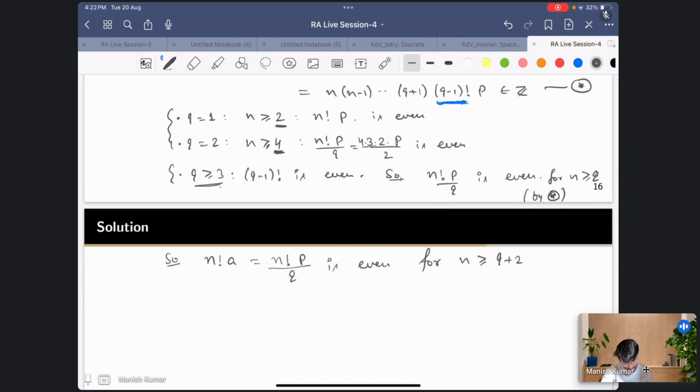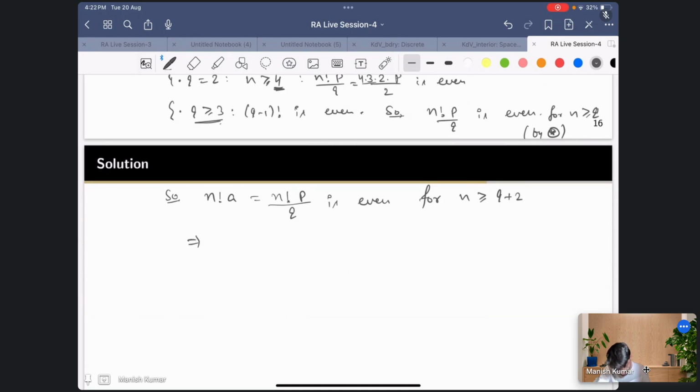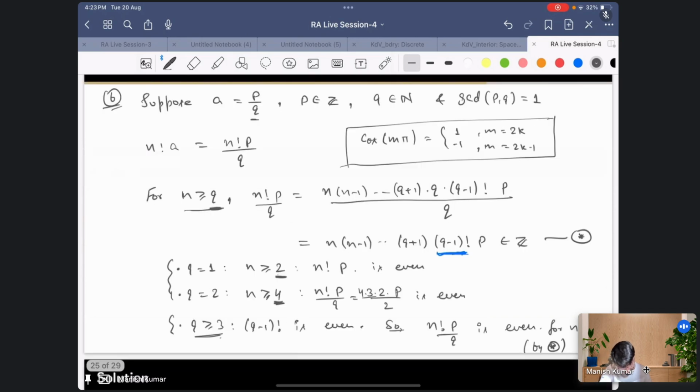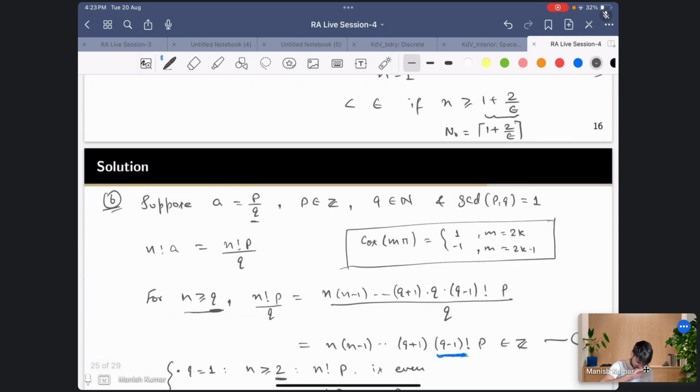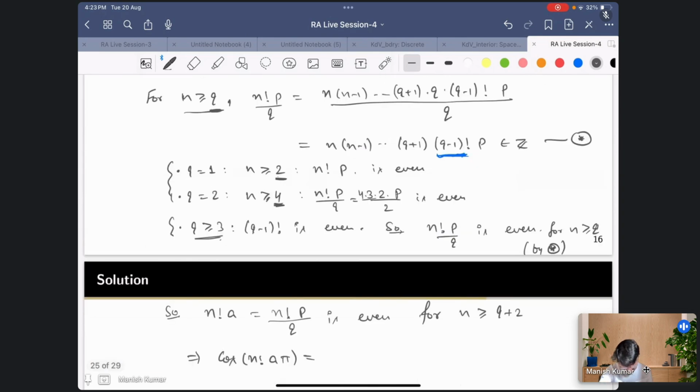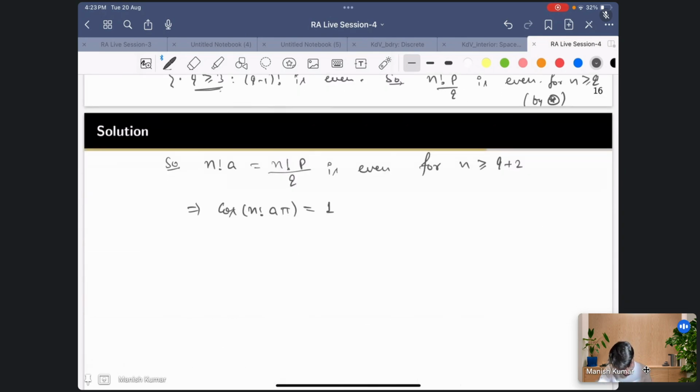So this is even for n greater than or equal to q plus 2, and this tells you that cos(n! a pi) is equal to 1 for n greater than or equal to q plus 2. So for large n, the value of the sequence is a constant, so it's called an eventually constant sequence.